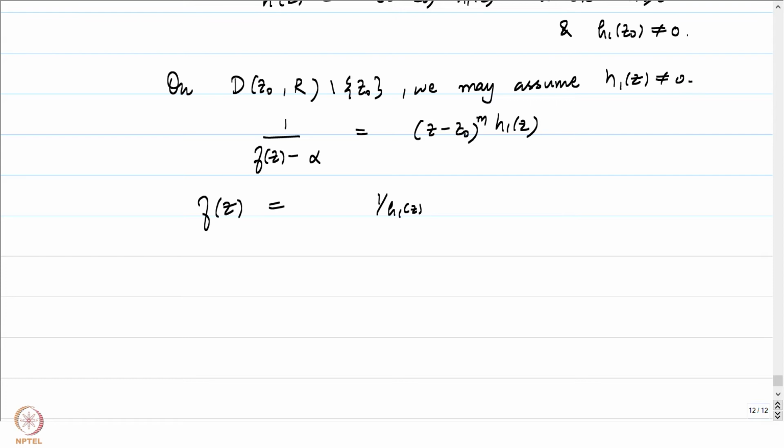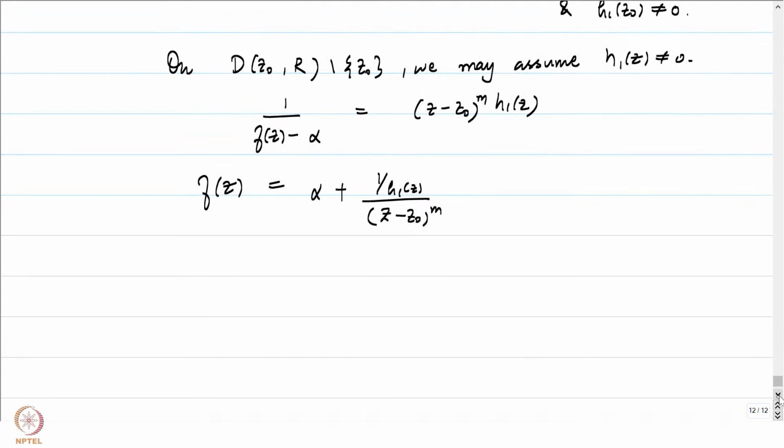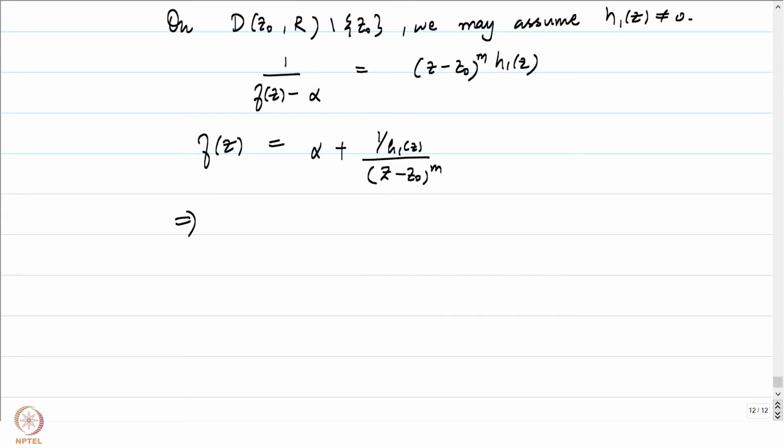That we can always do by shrinking our neighborhood if needed. So here we can talk about 1 by h1 of z, which is a holomorphic function, divided by (z minus z0) to the power m, plus alpha. So this is going to be alpha plus this. Therefore, we get to conclude that this is the exact expression of a pole, right? This tells us that f has a pole of order m at z0.